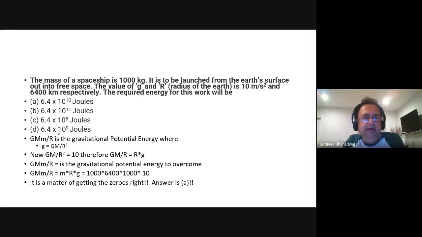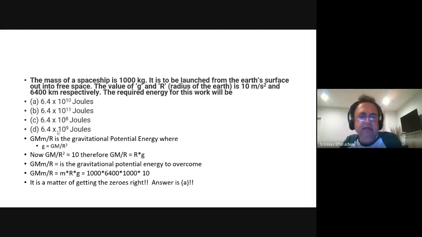So when you do all the calculations needed, M times R times g will give you GMm by R. You already found GM by R, so now you need GMm by R. So now you have to multiply another m. So M times R times g will give you the gravitational potential energy, which is the required energy for this